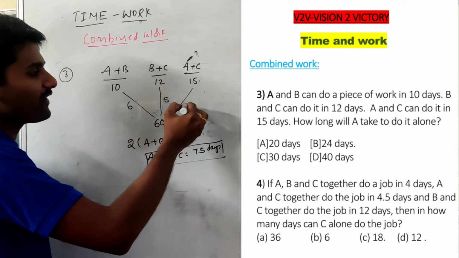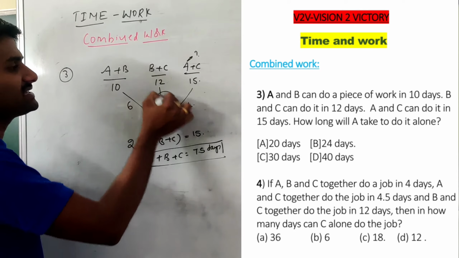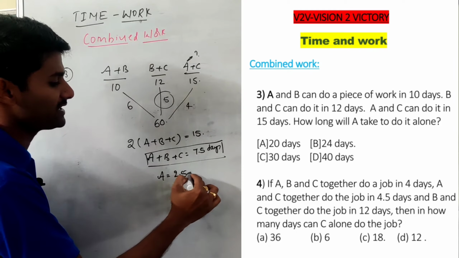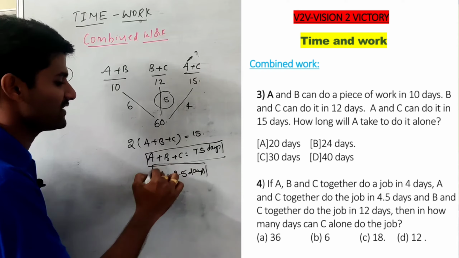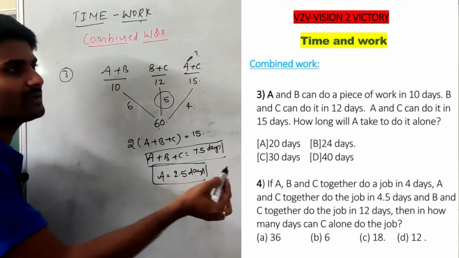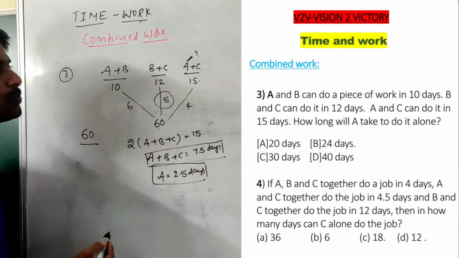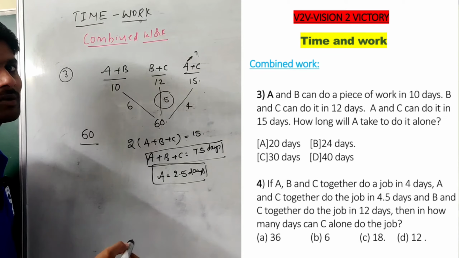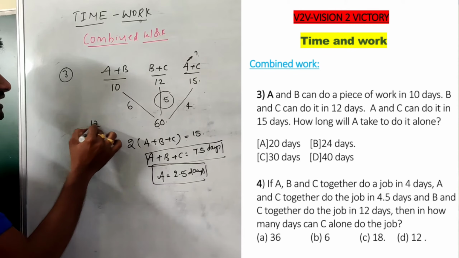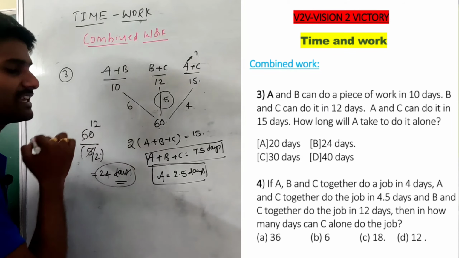But we need to find the A value. To get it, we subtract the BC value. We know that B plus C performs 5 units per day, so A's value becomes 2.5 units per day. So we get the efficiency of A. Now, if this work is done alone, how many days does it take? Total units 60 divided by 2.5 is 60 by 5 by 2, which is 12 times 2, so 24 days. So A alone can do this work in 24 days.